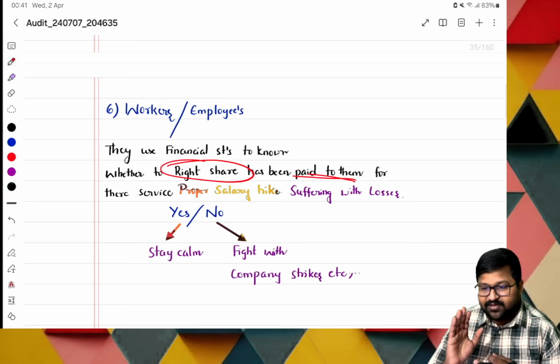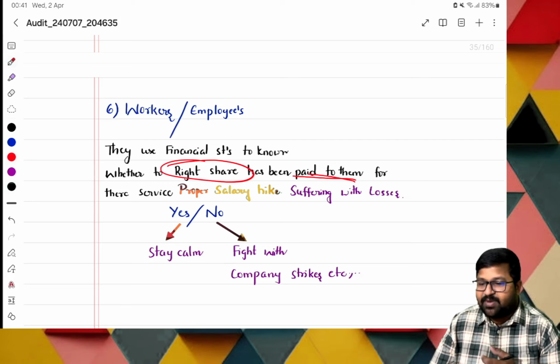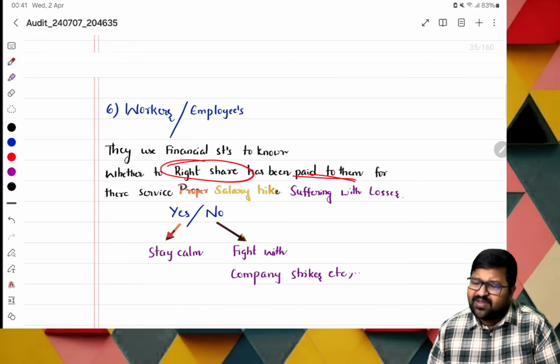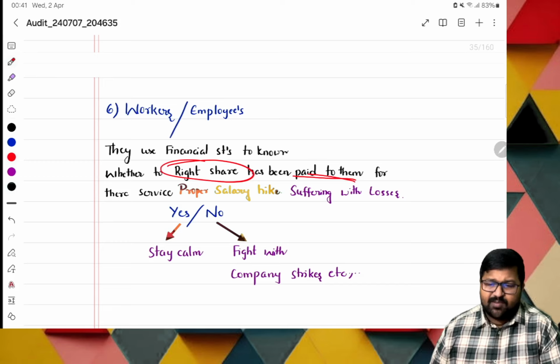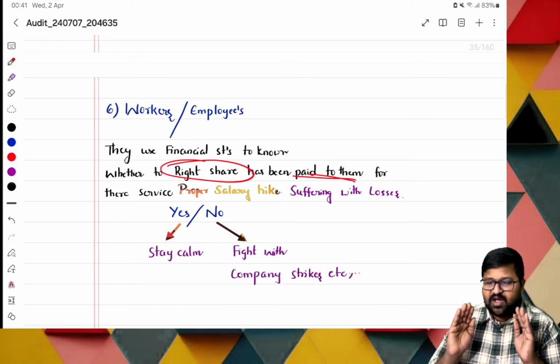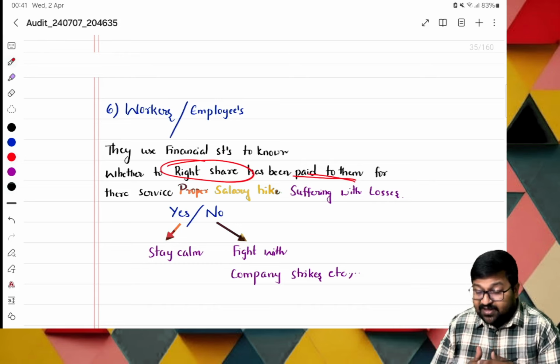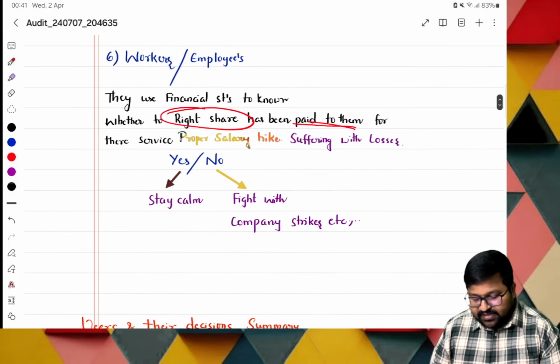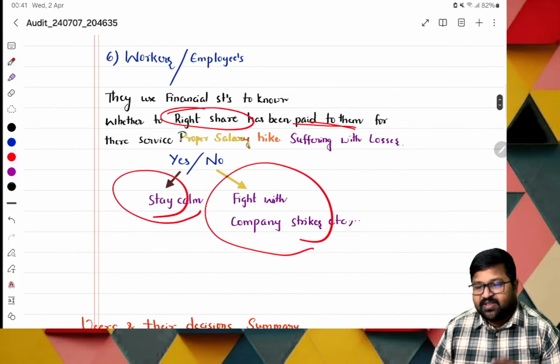It is not appropriate otherwise. To make the workers happy, to make them feel that the organization belongs to them, that the organization is for them, they should get some of these things. If the organization is not working well, automatically they will not get this extra amount. By seeing the financials, they will stay calm. But if the reality is that the company is making huge profits and not giving any amount to them, they will get angry. They may stay calm or fight with the company in the form of strikes.